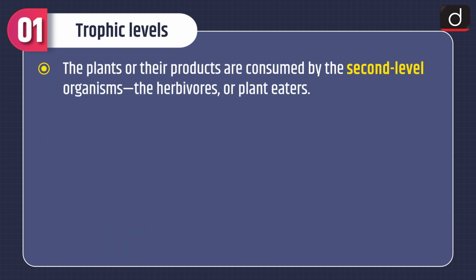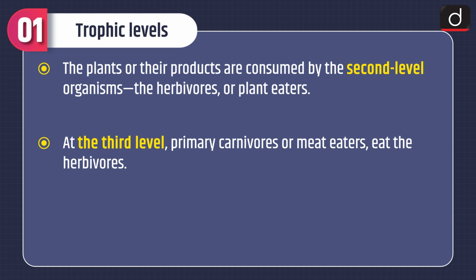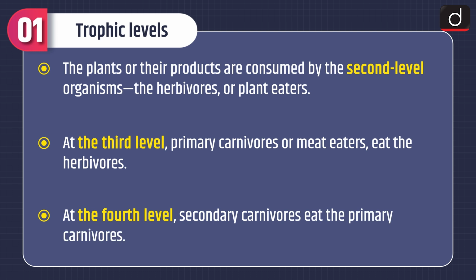The plants or their products are consumed by the second level organisms, the herbivores or plant eaters. At the third level, primary carnivores or meat eaters eat the herbivores. And at the fourth level, secondary carnivores eat the primary carnivores.